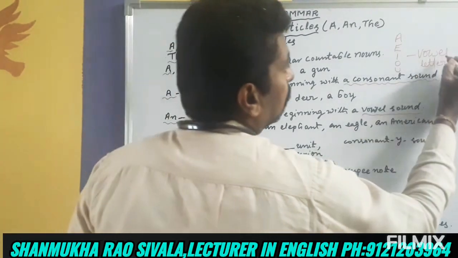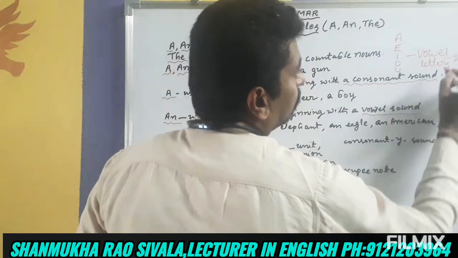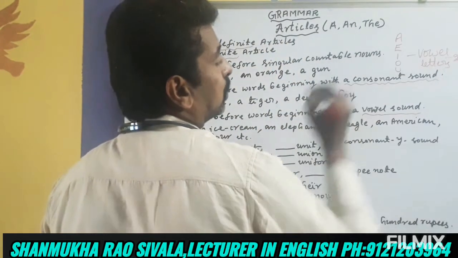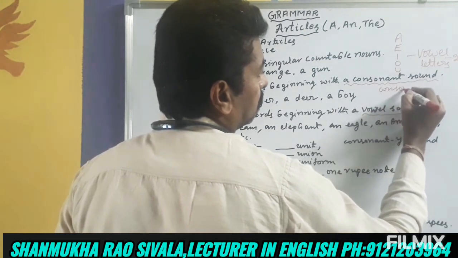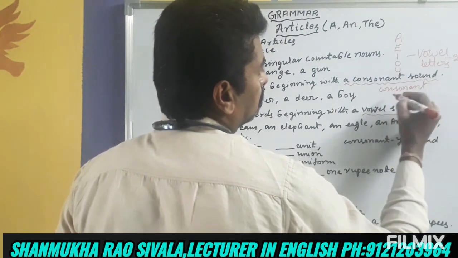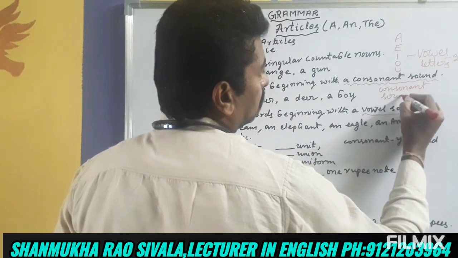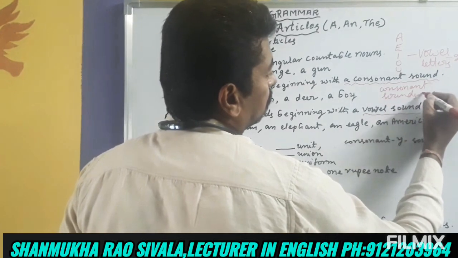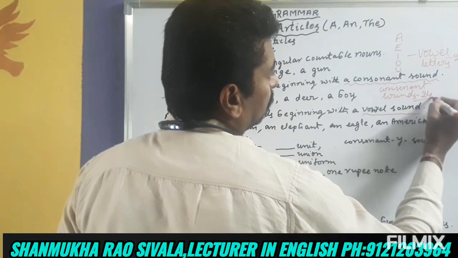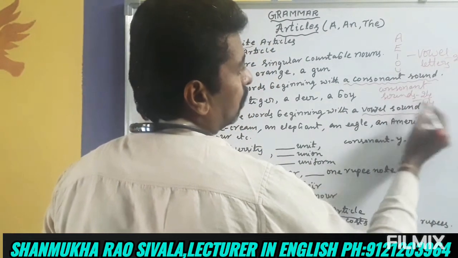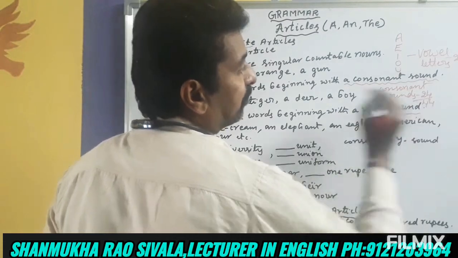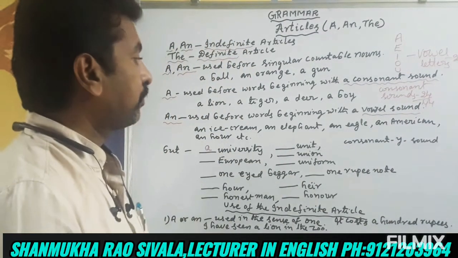How many sounds? Vowel sounds are 20. Consonant sounds are 24. Together, 44 sounds are there in English.